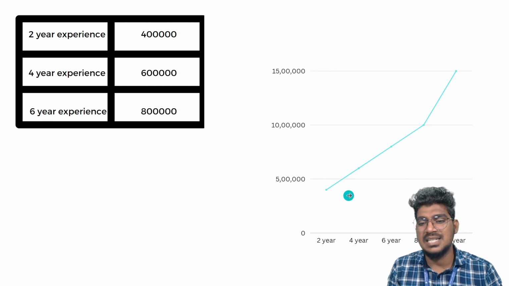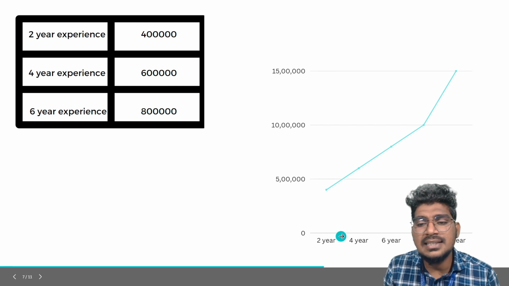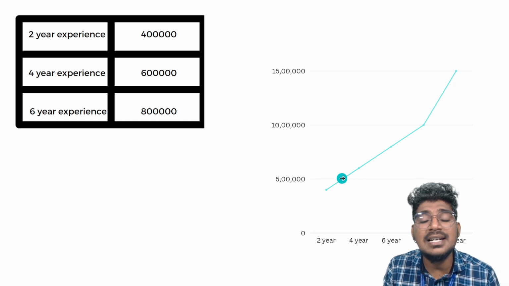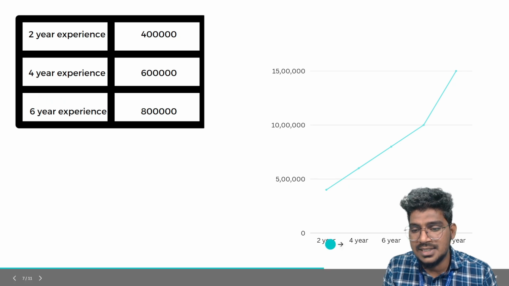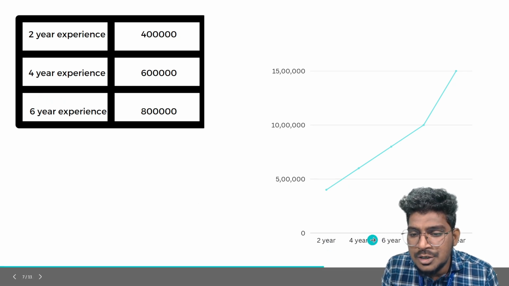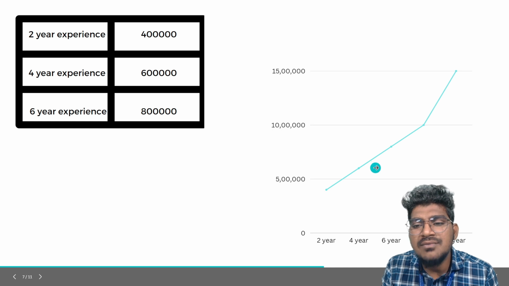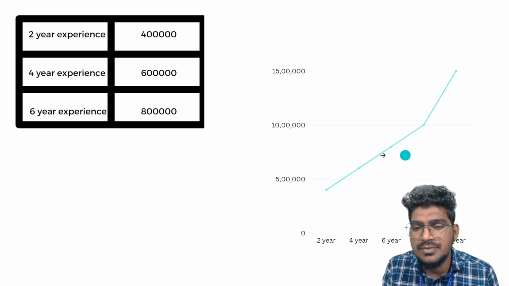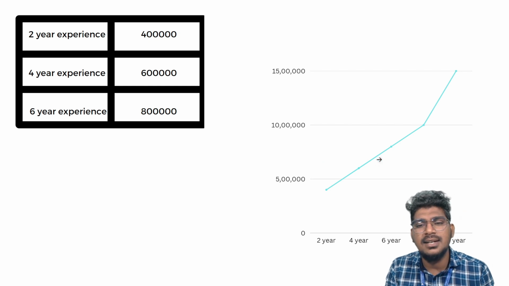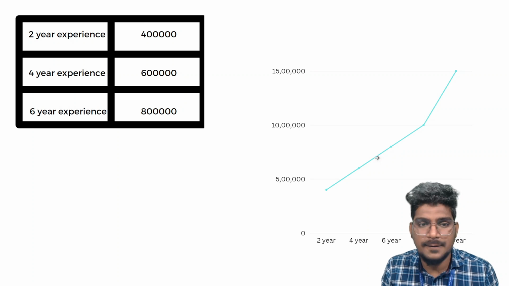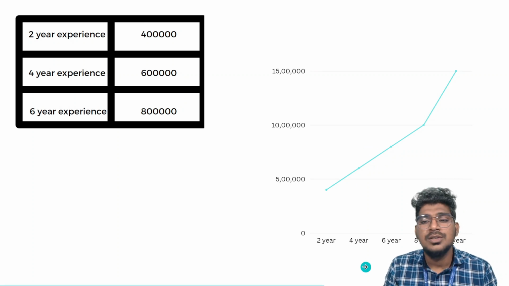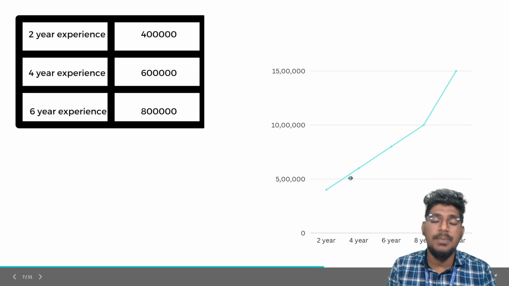5,50,000, like that. Just an example I am saying. 3 years means it will cross one particular line. That particular point is the salary for 3 years of experience. And for 5 years of experience, the line will cross this way, and the salary will be, for example, nearly 7 lakh or 8 lakh. 7 lakh nearly. Okay, so this will be the regression problem.